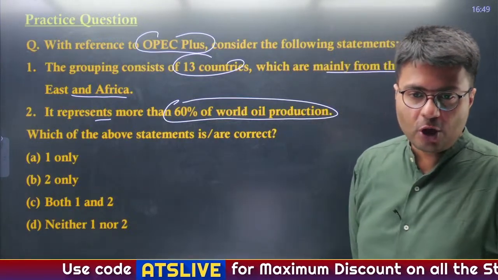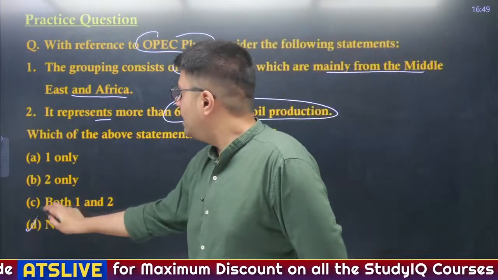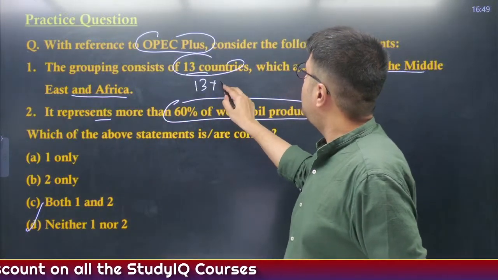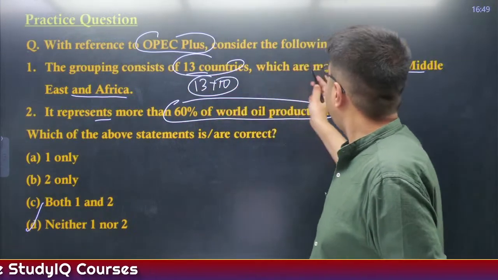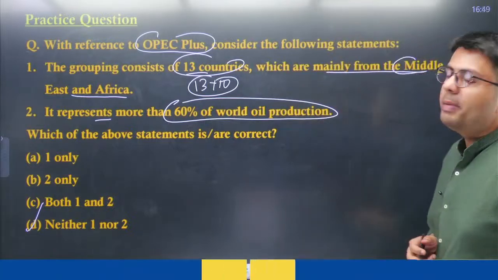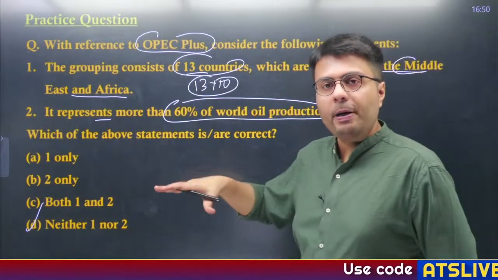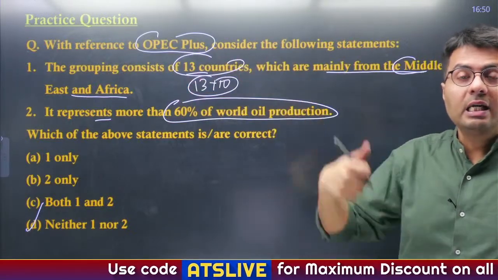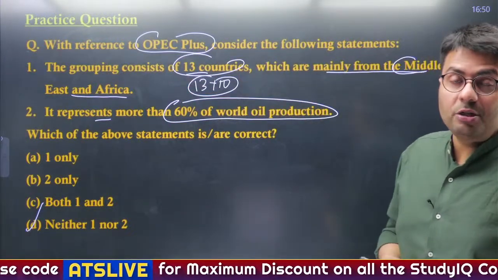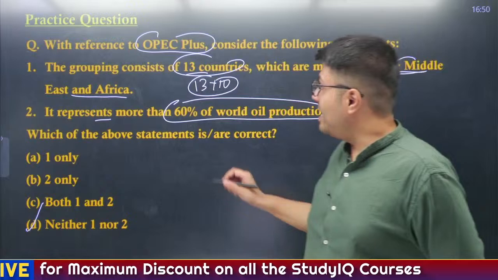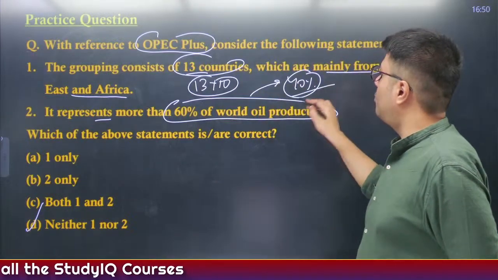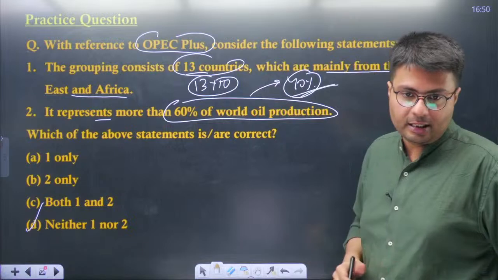Well, Shushmita, you are correct. Neither of them is the right answer because OPEC plus consists of 13 plus 10 countries, right? And these are from different areas. OPEC, I told you, majorly are from Middle East and Africa. OPEC Plus also includes countries like Kazakhstan, Russia, countries like Malaysia, which are major producers of crude oil, right? And it represents how much production of global crude oil? That is 40% of global crude oil production, not 60, right?